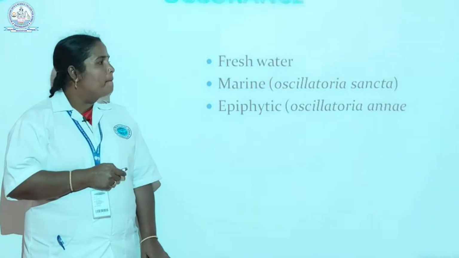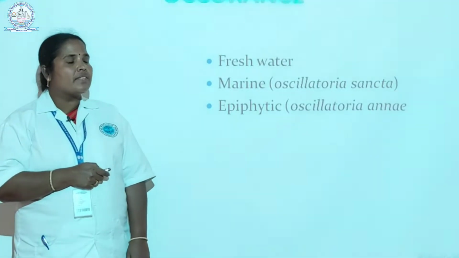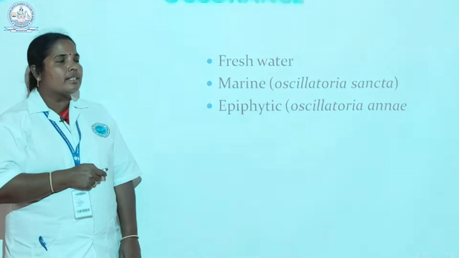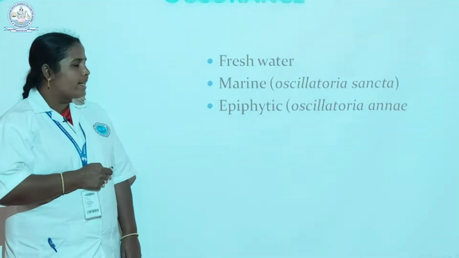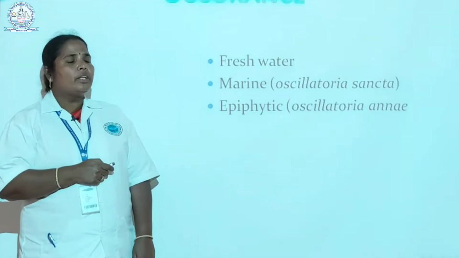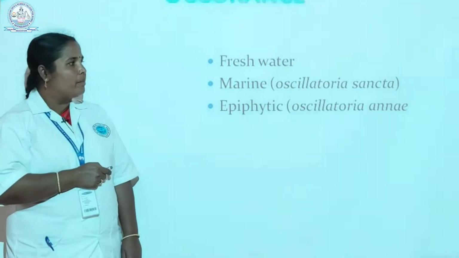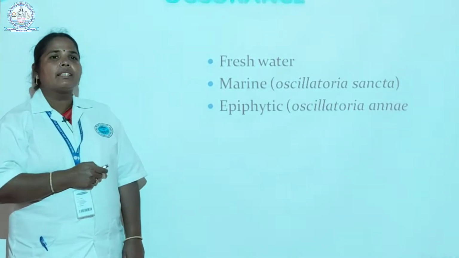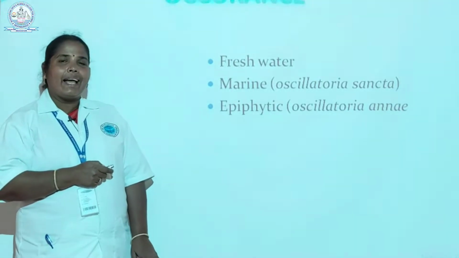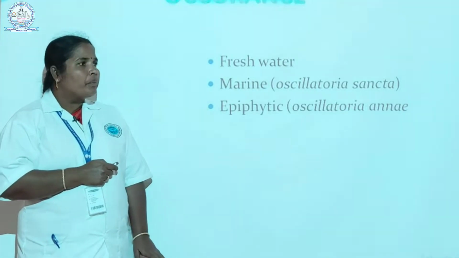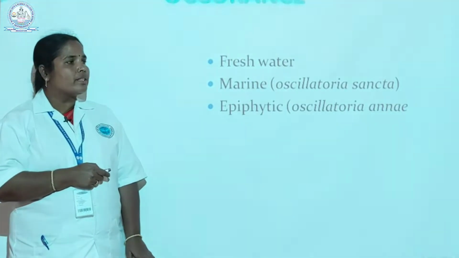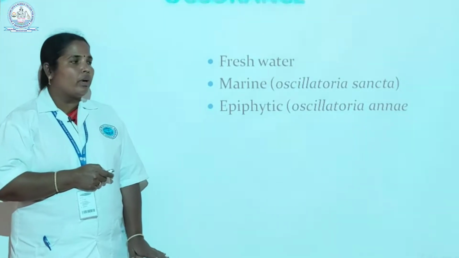Oscillatoria sancta is a marine algae. That means the algae which grow in saline waters are called marine algae. Then Oscillatoria anae is an epiphytic algae. Oscillatoria is a filamentous, unbranched algae. These filaments may be free or attached, rarely single. These Oscillatoria filaments form a blue-green mucilaginous coating on the surface of flowing water.